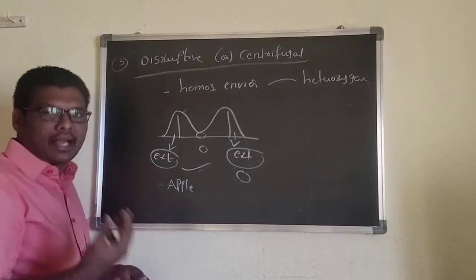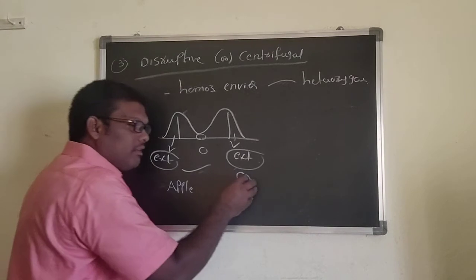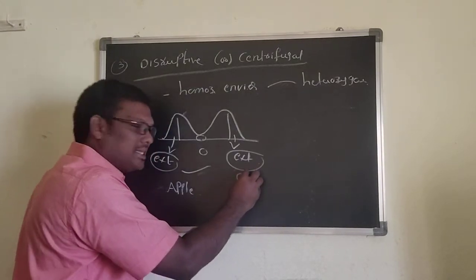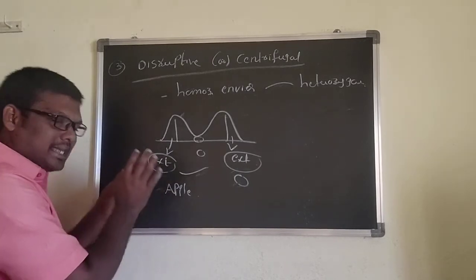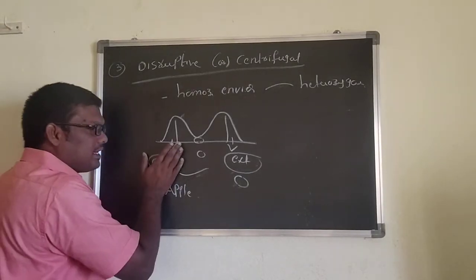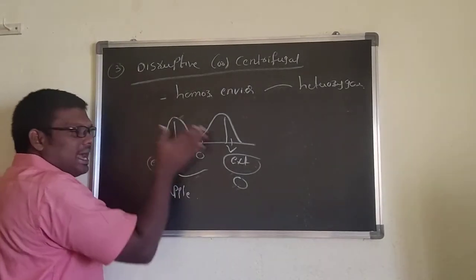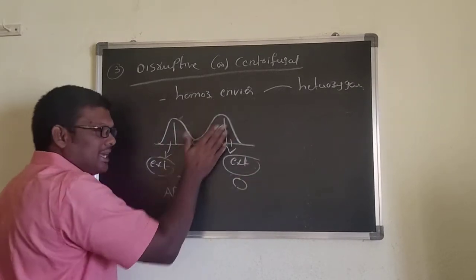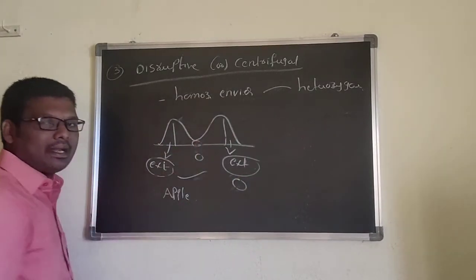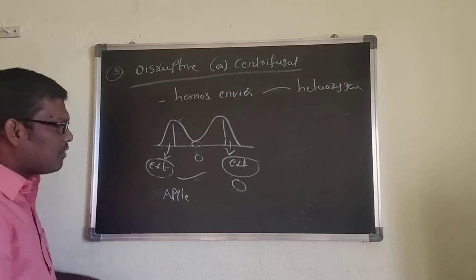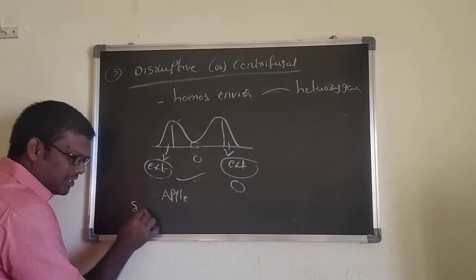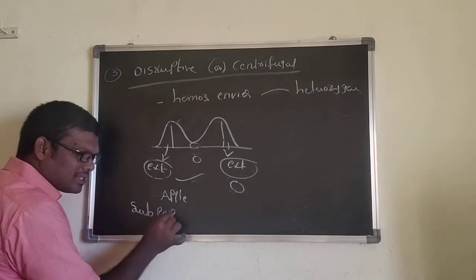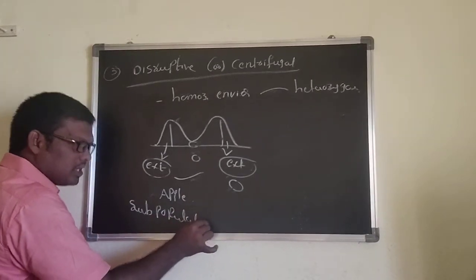And if you go for dry fruits, mostly they survive in very hot temperature. They are not able to survive in very cold temperature. That's why certain organisms survive either in this extreme condition or in that extreme condition. They are not able to survive in the normal condition. That's why here they can form subpopulations.